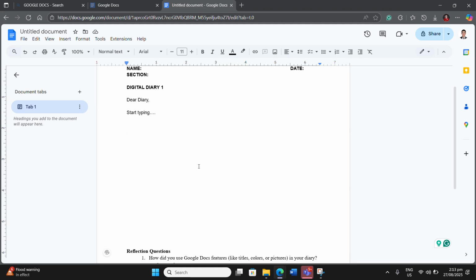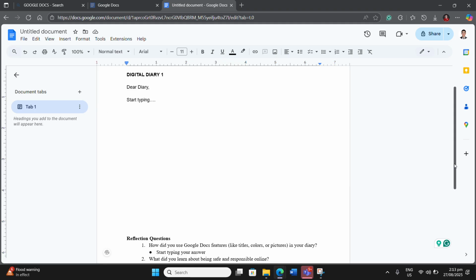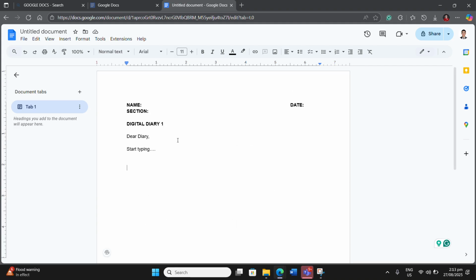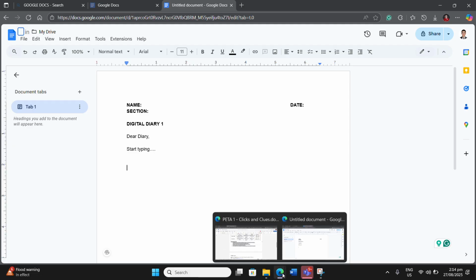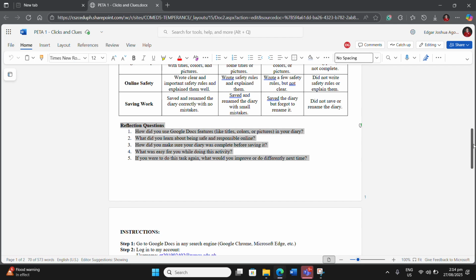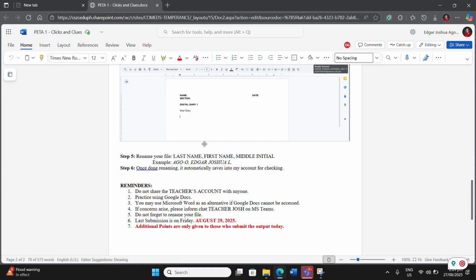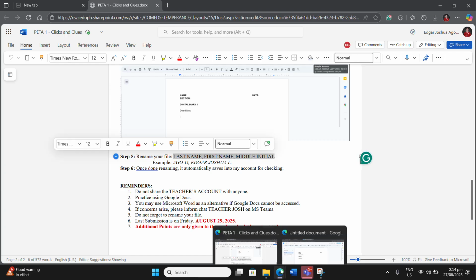Now, after you are done with your output, you are going to rename your file. To do that, you're going to click the untitled document right here above, upper left side. You're going to click that one and then you put your name. All right. It says here in the attachment that you are going to rename your file following this format: last name, first name, and the middle initial. So let us follow that one.